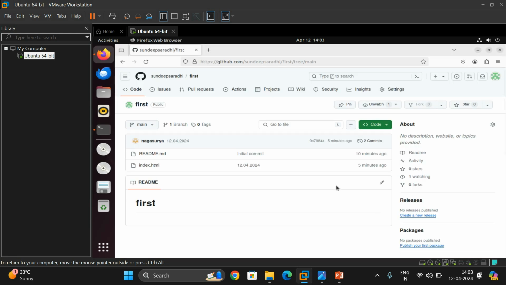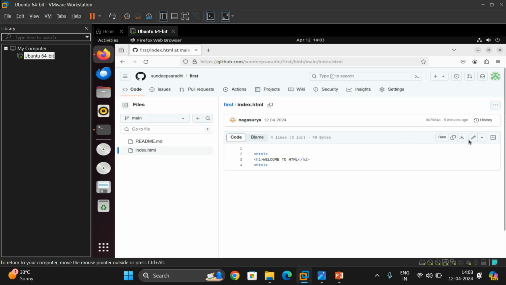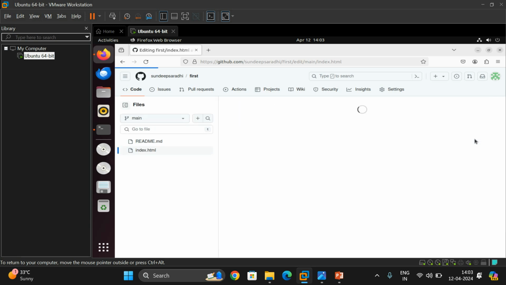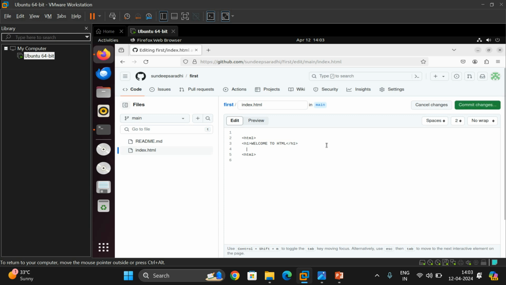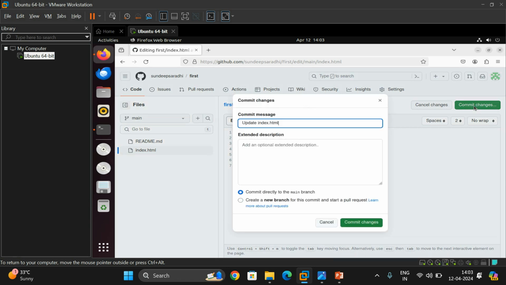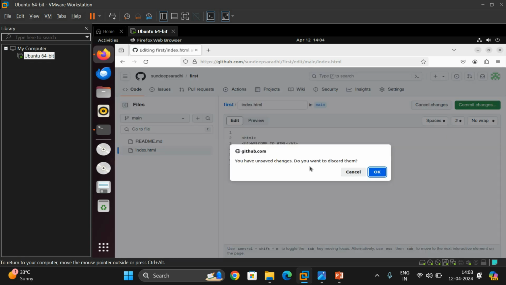Now if you change the code in the remote repository, you can check here. I am changing the code in the remote repository, adding some more content here: h1 thank you, and I'll again write h1 in index.html. So I have completely changed the code, I have updated it, and I click on commit changes.